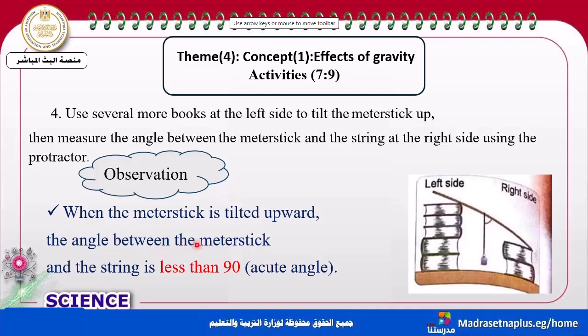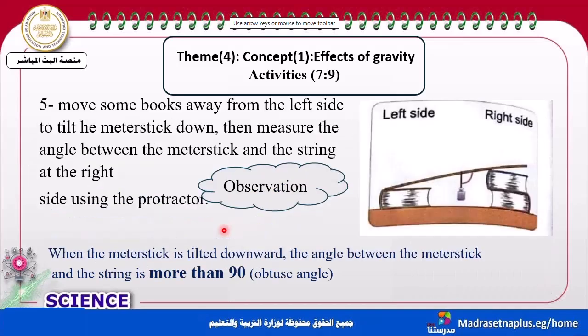Okay, so the observation: the meter stick is tilted, toward the angle between the meter stick and the string. Now let's change this. Move some boxes away from the left and put them at the right.